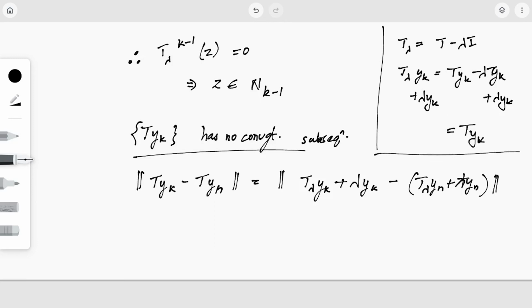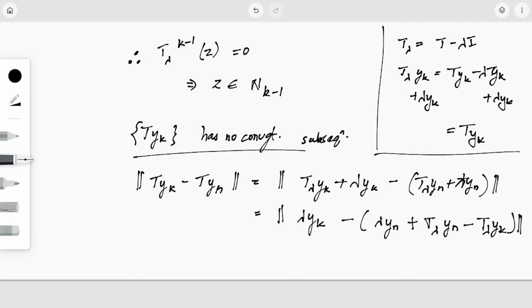Alright, so now let me just write the terms together. I have lambda yk minus lambda yn plus T_lambda yn minus T_lambda yk.